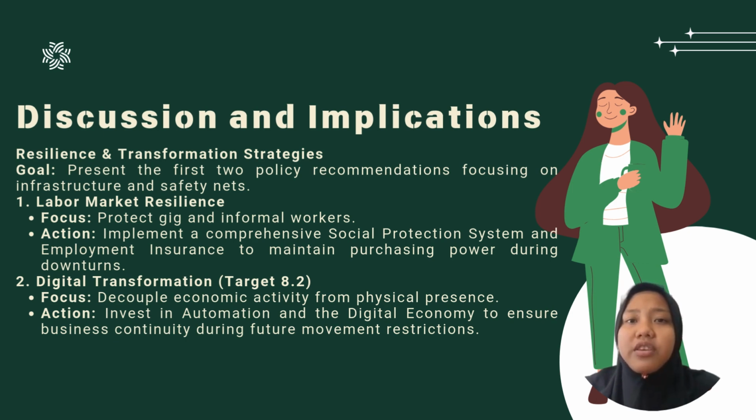Our first two recommendations focus on the structure of our economy. First, we must strengthen the labor market safety net. Our data shows that gig workers and informal laborers are hit the hardest. We are proposing a comprehensive employment insurance scheme, especially for this group. By protecting their income during downturns, we protect the nation's overall purchasing power.